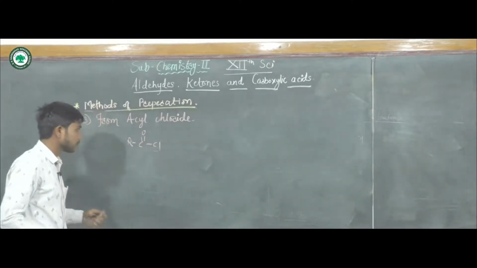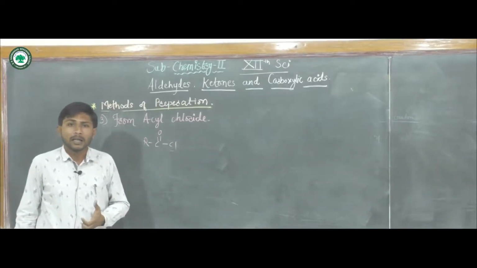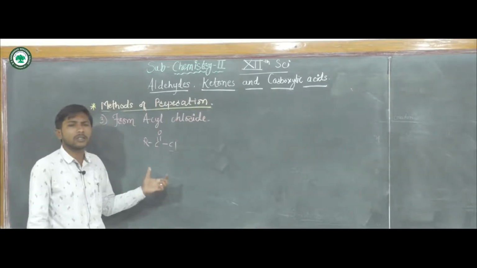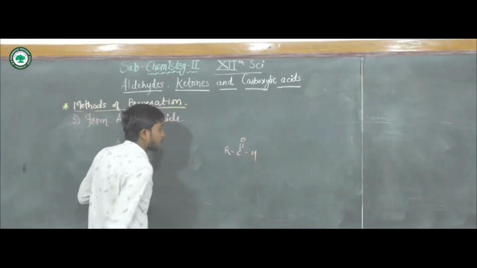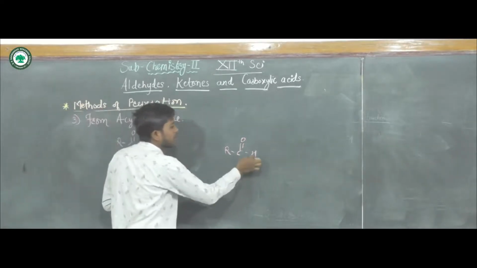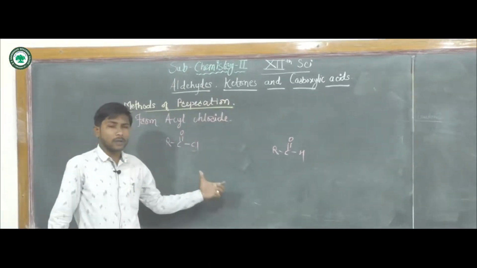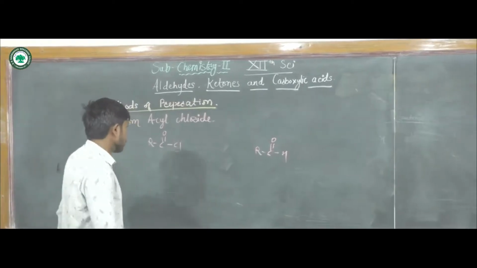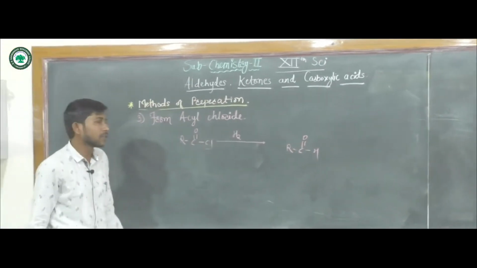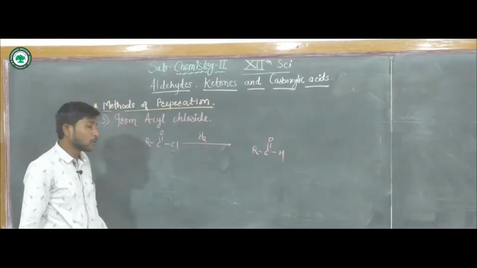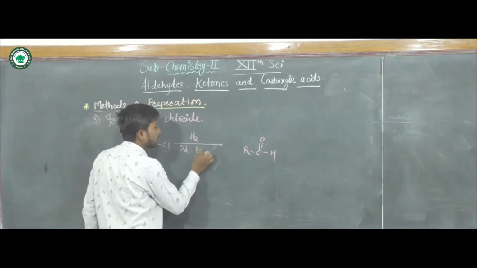In the first reaction, the acyl chloride undergoes reduction with the addition of hydrogen, giving RCHO. Here the chlorine is replaced by hydrogen, so this is a reduction reaction. The acyl chloride is reduced with hydrogen using palladium as a catalyst, which is poisoned by barium sulfate.